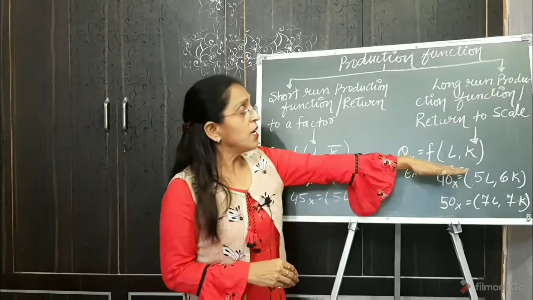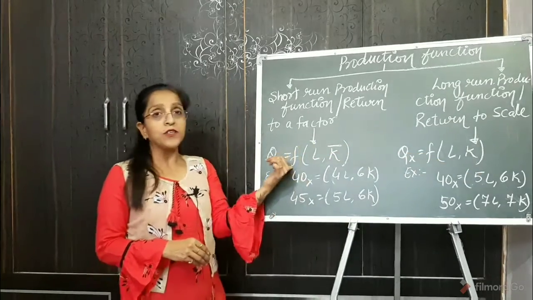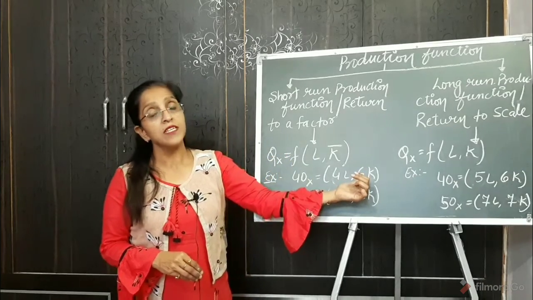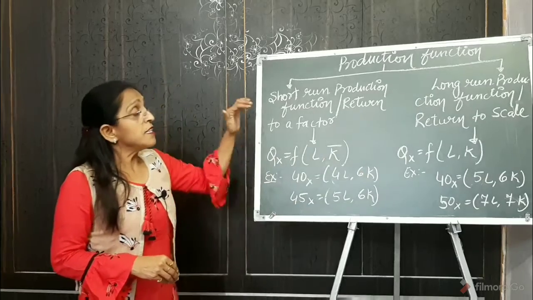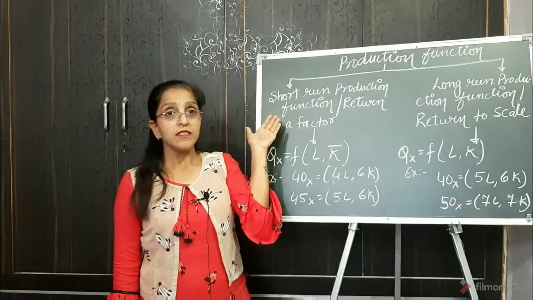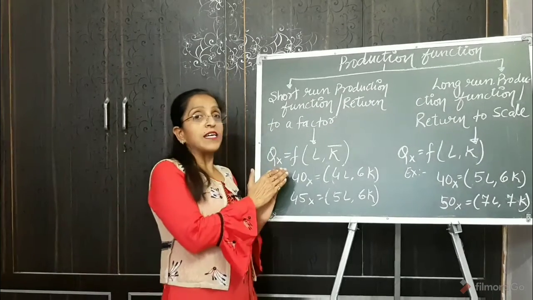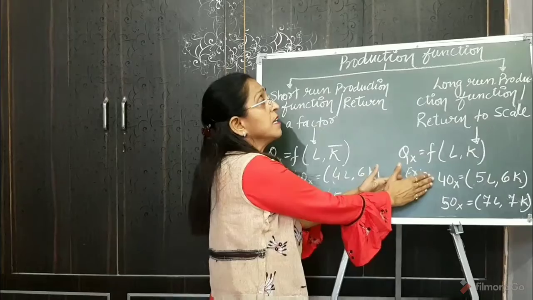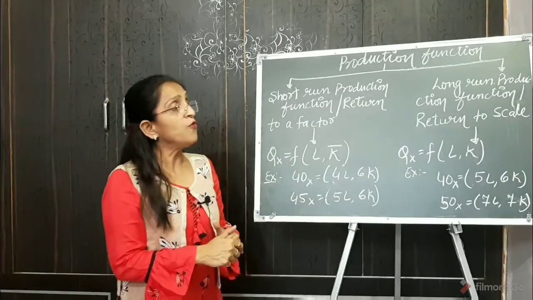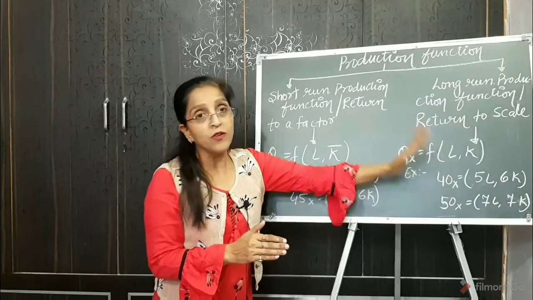It means in the long run no factor remains constant, whereas in the short run one factor, the fixed factor, remains constant. In the short run period, the scale of production, the scale of output, is such that the fixed factor remains constant, and in the long run the fixed factor does not remain constant.